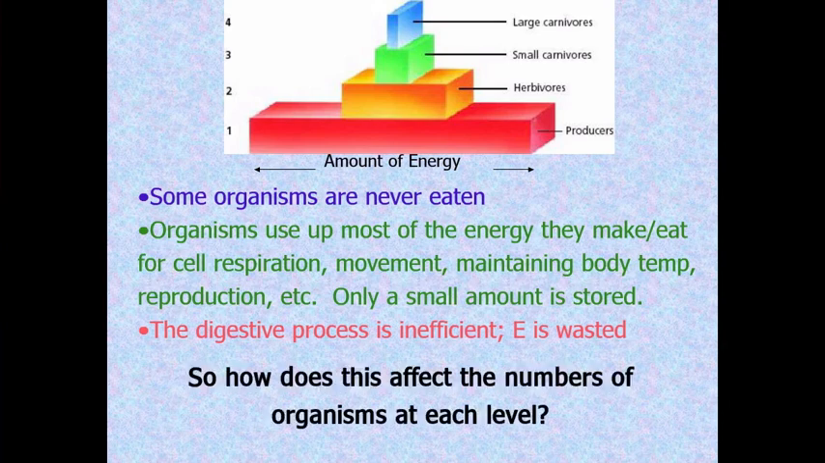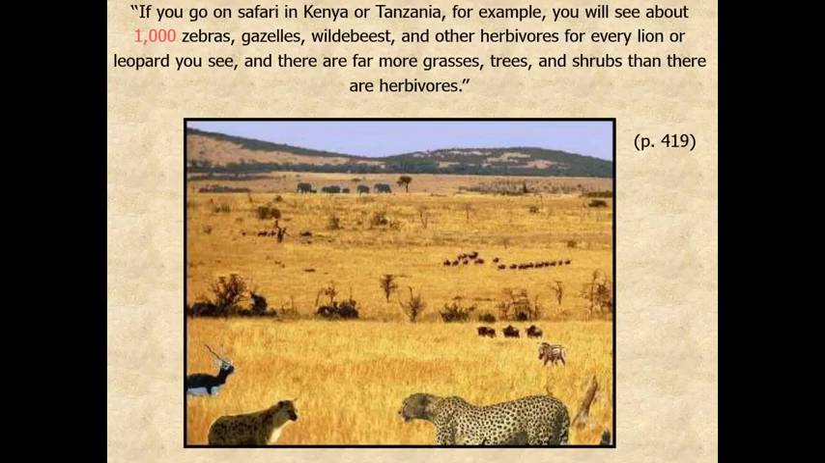So how does this affect the fact that only 10% of the energy gets passed on? How does this affect the number of organisms at each level? And the pyramid kind of indicates that. All right, how is that the fact that just 10% of that energy is being passed on from one level to the next? Let's take a look.